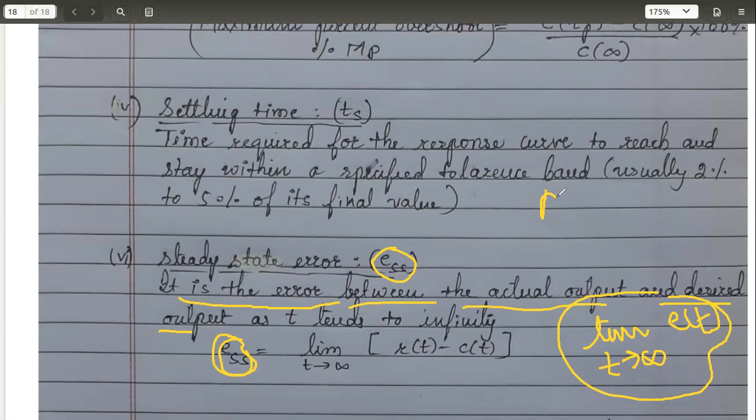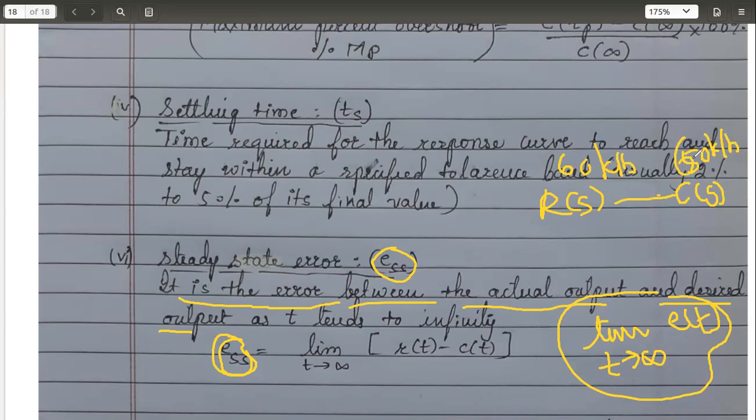Meaning when you give a reference signal, that is your desired value, but the actual value is C, the output that is coming. Say R of S is 60 kilometers per hour and the actual output, the speed that you have attained, is 50 kilometers per hour, then the error is 10 kilometers per hour.